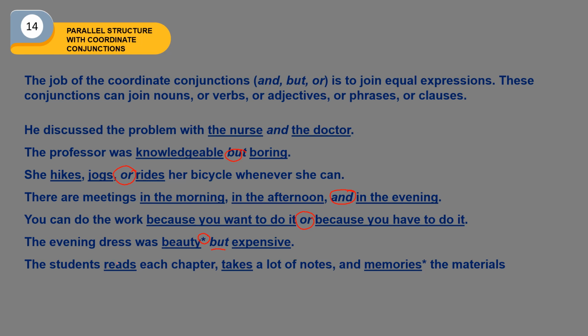*The student reads each chapter, takes a lot of notes, and memorizes the material. Okay, there is an asterisk indicating an error. Have a look at the conjunction and then at reads, takes, and memorizes. Reads and takes are verbs, while memorizes is a noun. So, to correct this sentence, memorizes must be memorize. Reads, takes, and memorize, those three are verbs. So, those are at the same level.